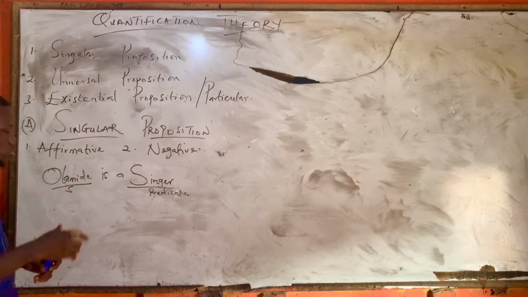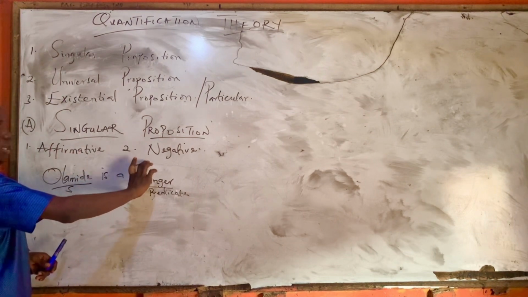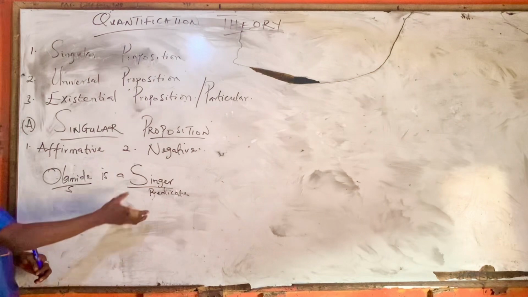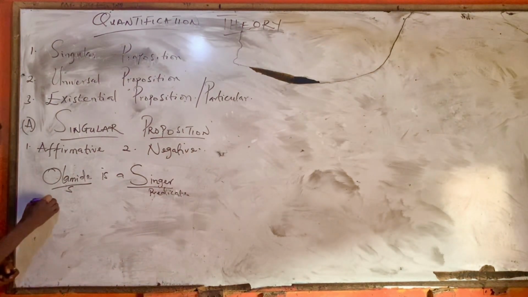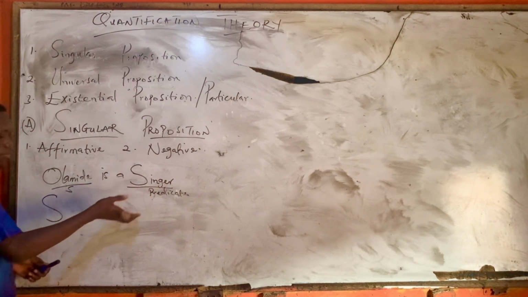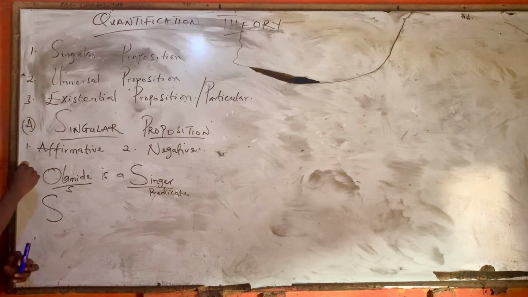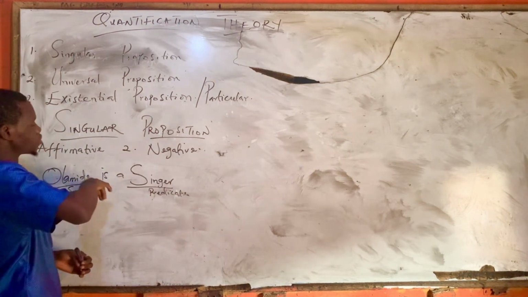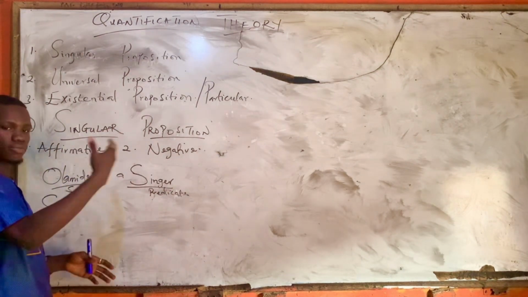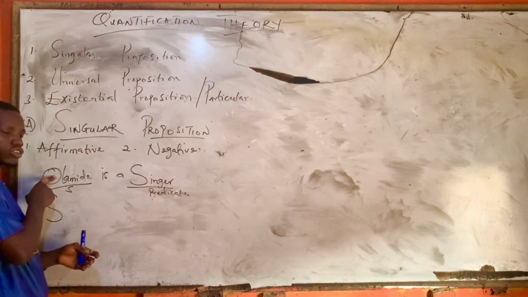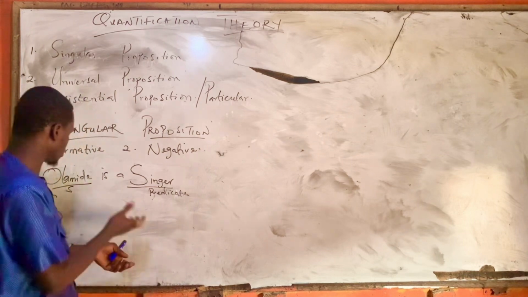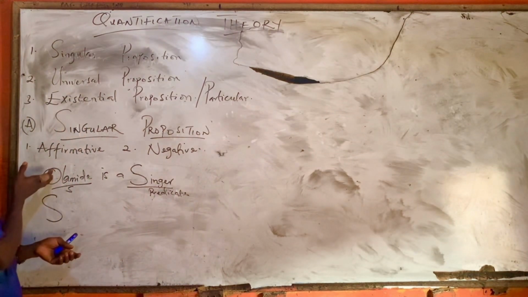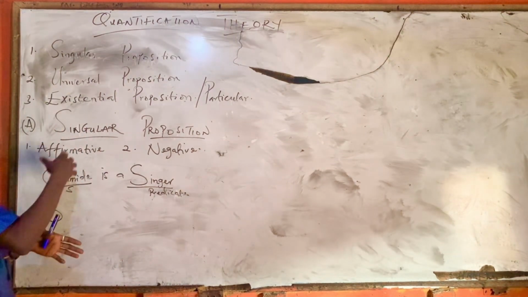So how do we now symbolize Alamide is a singer under singular proposition in quantification theory? The first thing we need to do is pick our predicate term. The first letter of the predicate term, we write it out in capital letter S. Our predicate term comes first under quantification theory. In our normal symbolization, Alamide would be our variable, because the subject is the one that we're talking about.